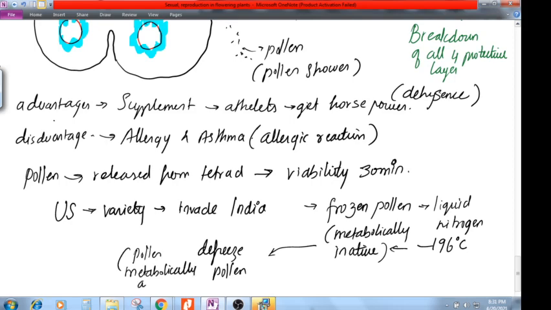So how much time will it be viable now? It will be viable for 30 minutes. Within those 30 minutes, I will bring it to the female part of the plant so that pollination is done.